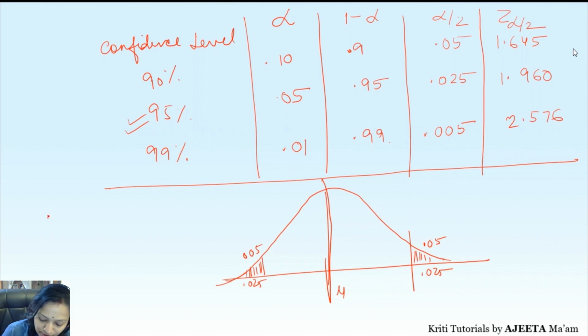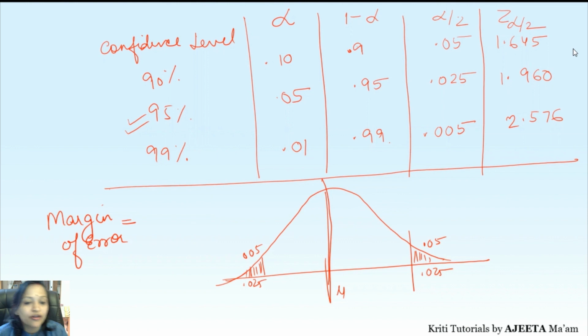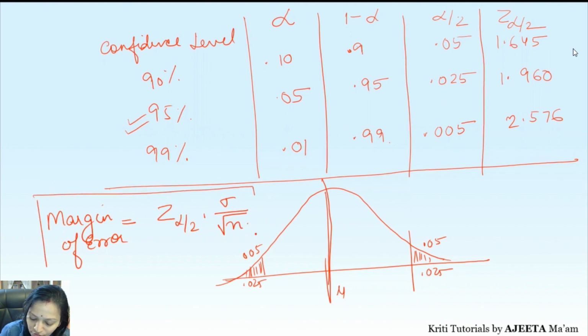Now for margin of error, we use these values. So for margin of error, what's the simple formula for calculation? Margin of error again goes with the value of Z alpha by 2, because according to our confidence level, we will have the values for margin of error also. Now according to our level of significance, we are going to have it for margin of error. So what is the simple formula? Z alpha by 2 into the deviation upon root n. This is the formula for calculation of margin of error. Very simple formula.